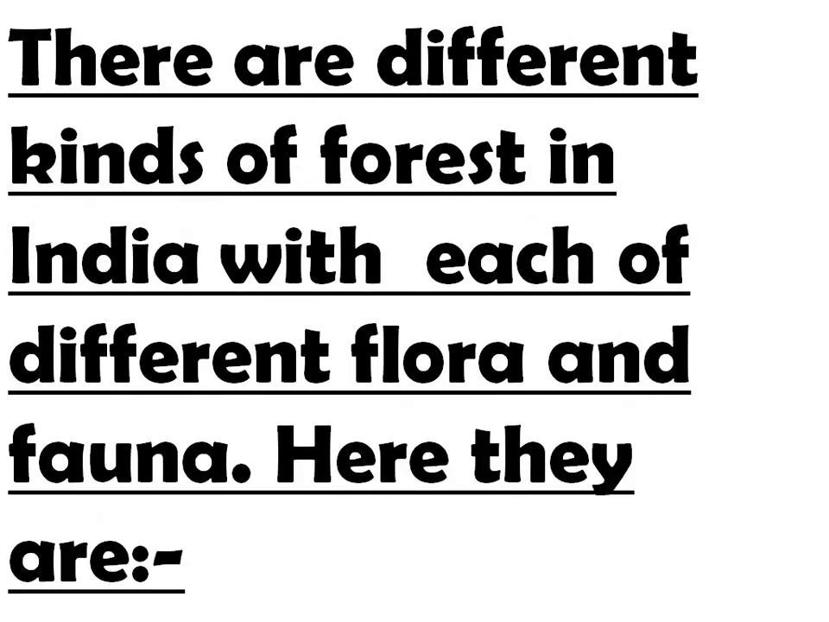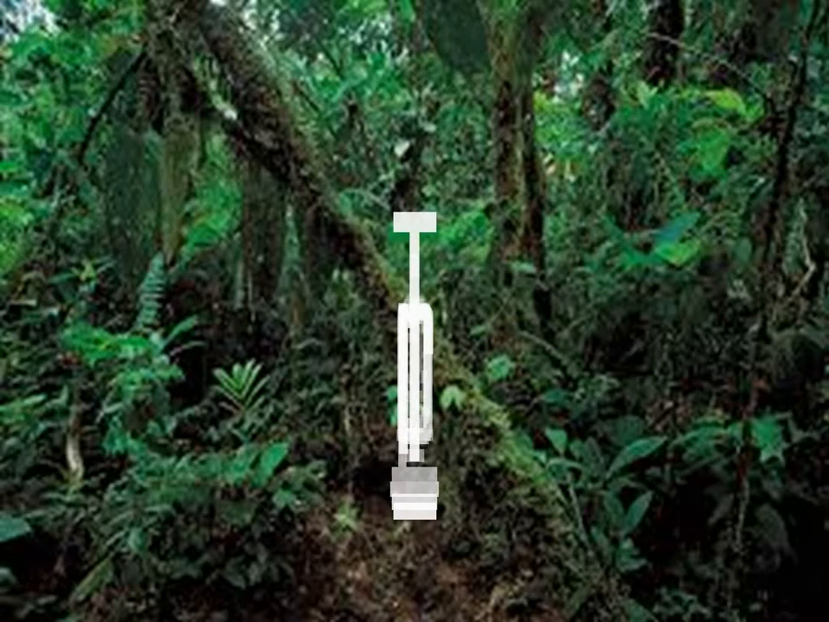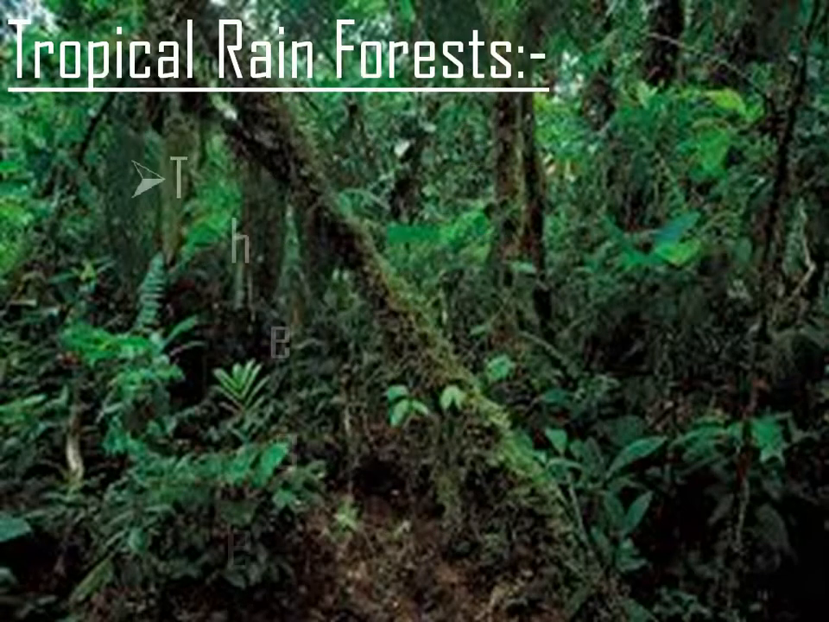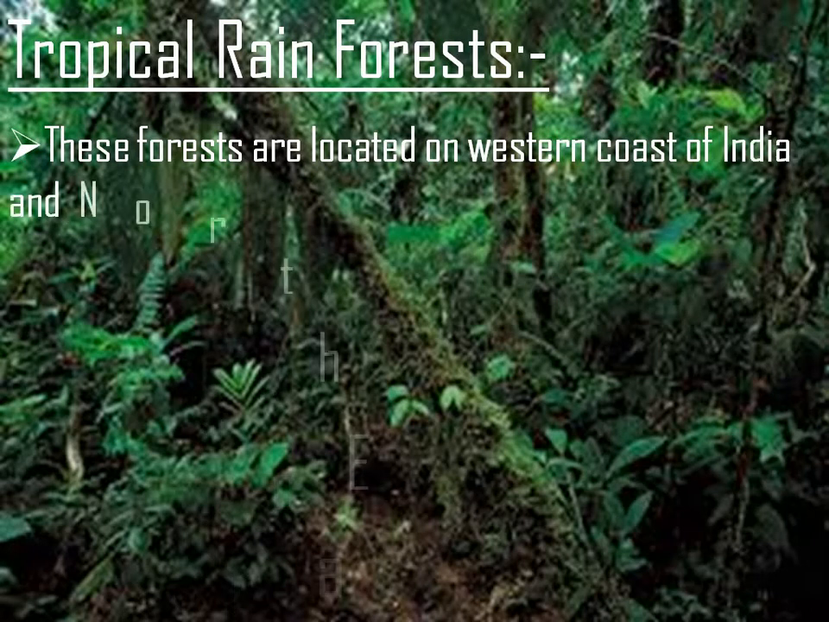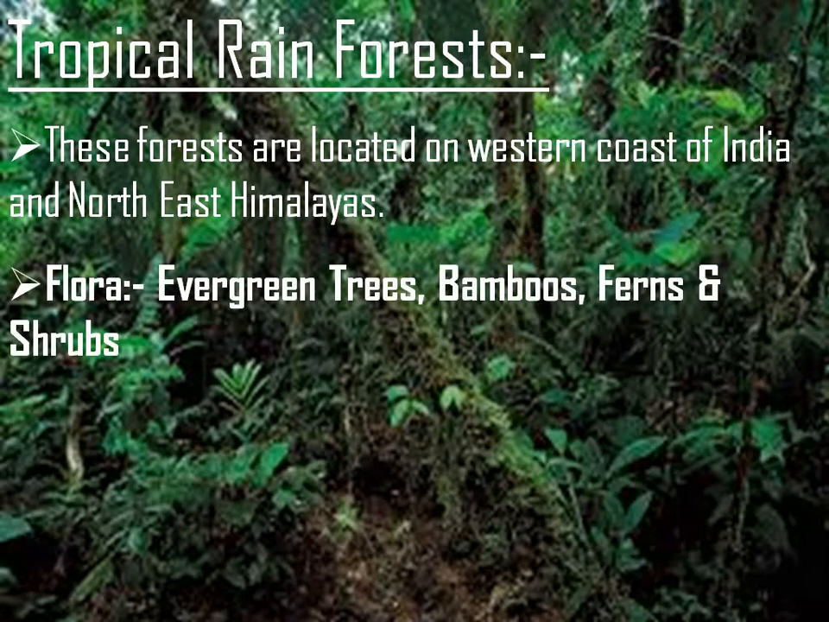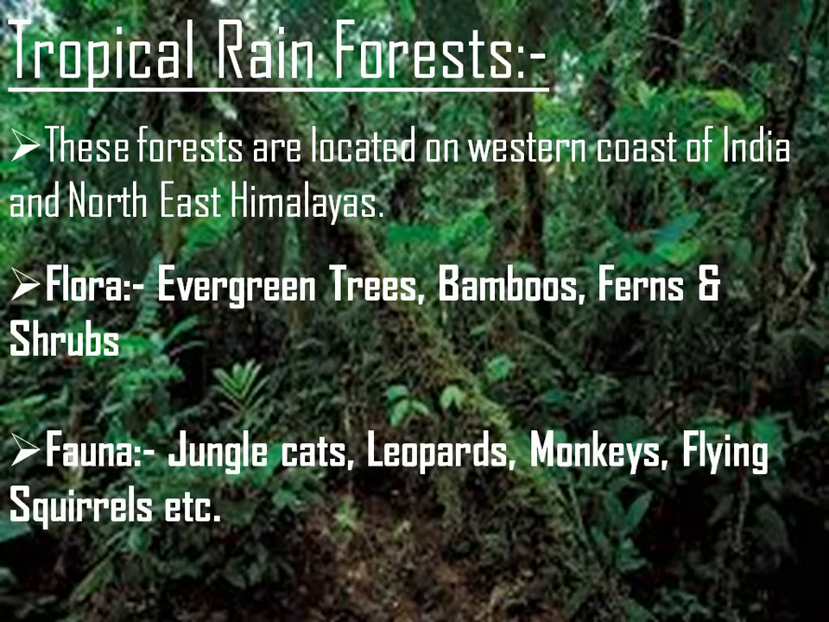There are different kinds of forests in India, each with different flora and fauna. Here they are. Tropical rainforests. These forests are located on the western coast of India and northern East Himalayas. Remember, western coast of India and northern East Himalayas. Flora: evergreen trees, bamboos, ferns and shrubs. Fauna: jungle cats, leopards, monkeys and flying squirrels.